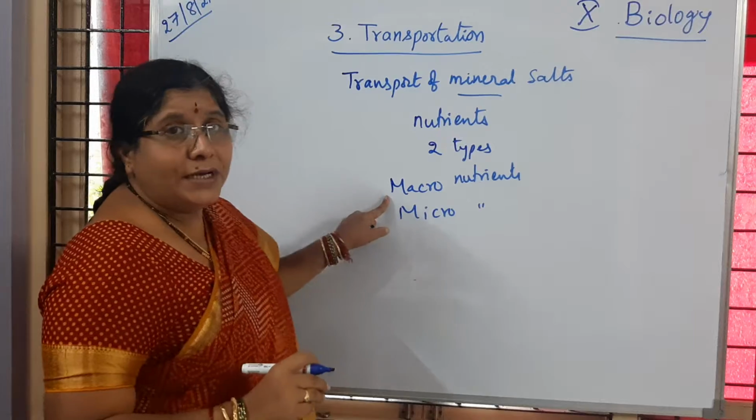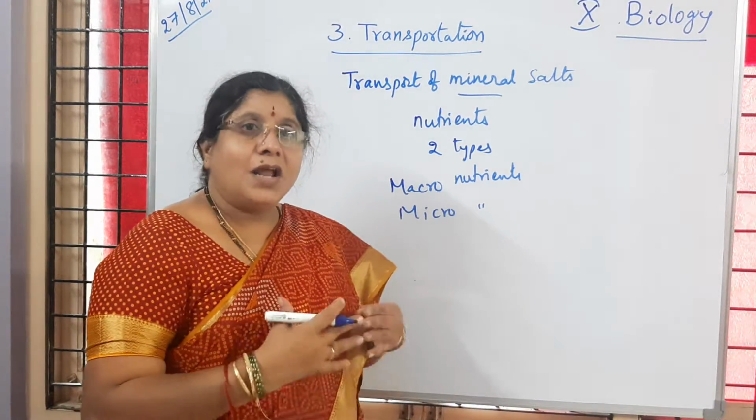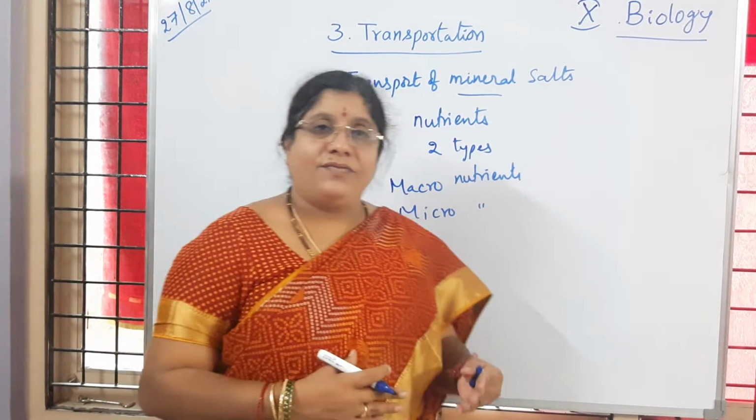Macronutrients are the nutrients needed by the plants in large amounts, like nitrogen, sulfur, and potassium.